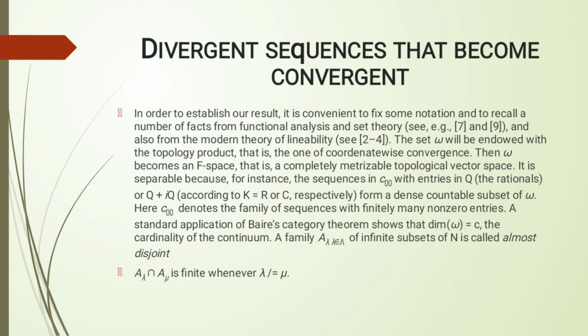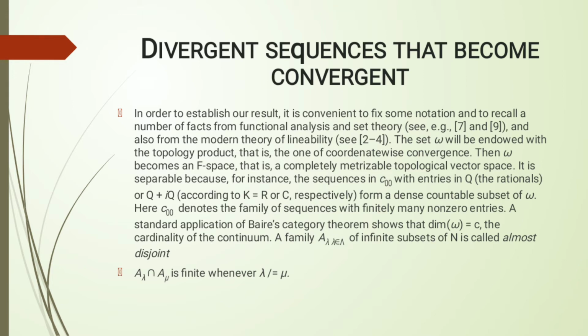Divergent sequences that become convergent. In order to establish our result, it is convenient to fix some notation and to recall a number of facts from functional analysis and set theory, and also from the modern theory of lineability. The set omega will be endowed with the product topology, that is the one of coordinate-wise convergence. Then omega becomes an F-space, that is a completely metrizable topological vector space.